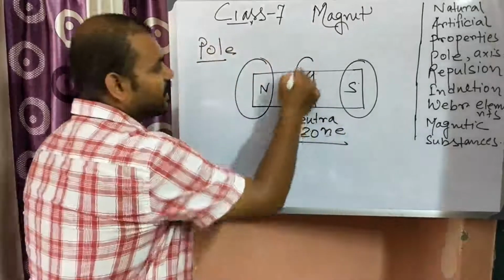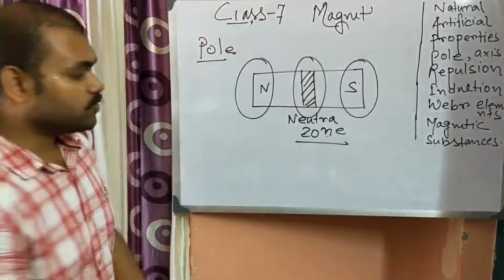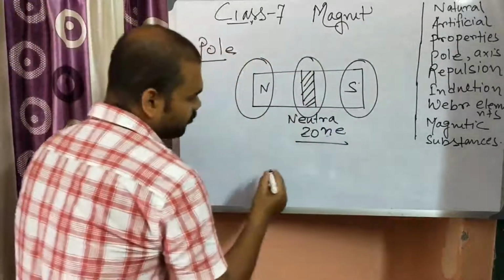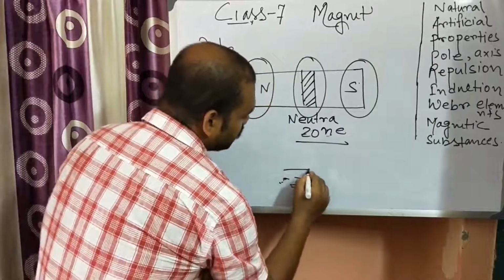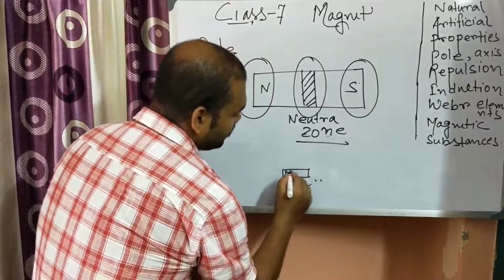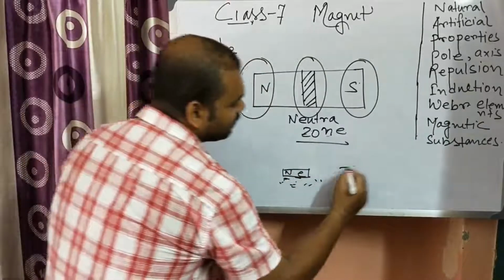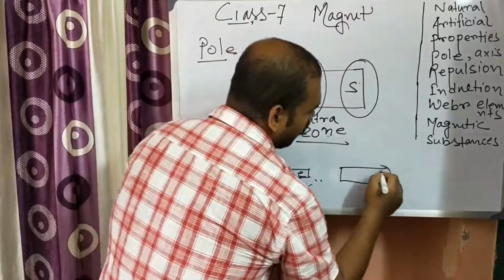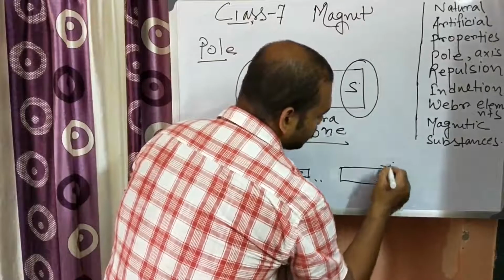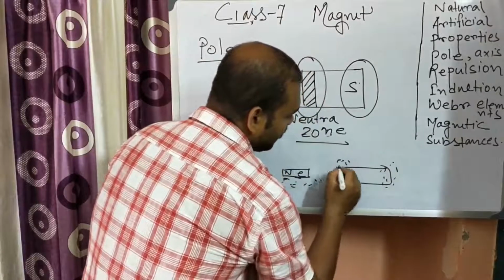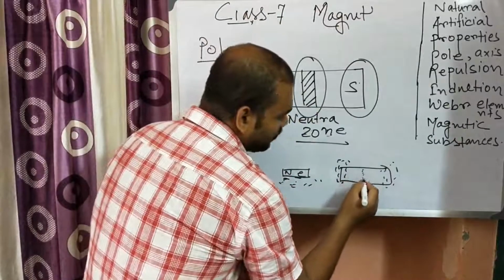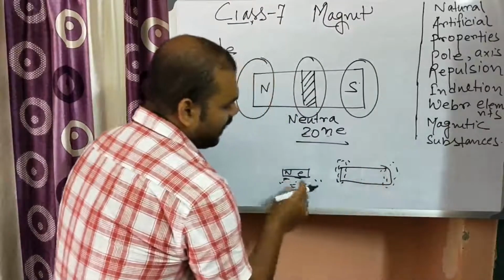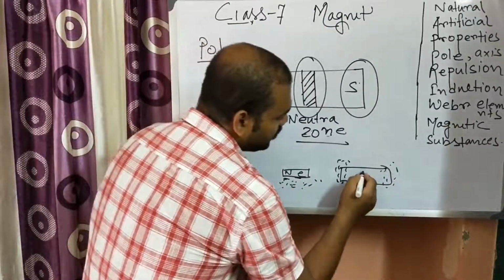Zone. Okay, here you will not get any magnetism. So how will you prove it? If there are a few iron filings and you put a magnet over there, then you will see all the iron filings are attracted or joined at this portion and this portion. They are attracted towards this portion, and no or very few iron filings are found in this portion.